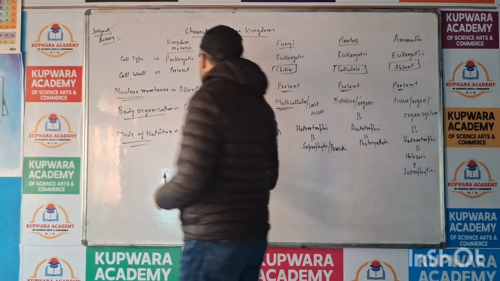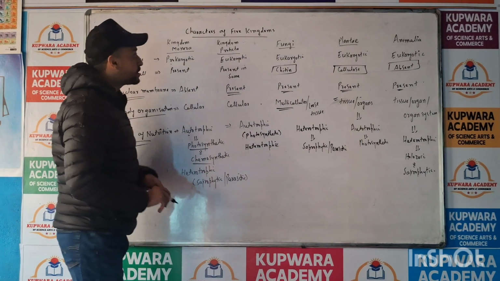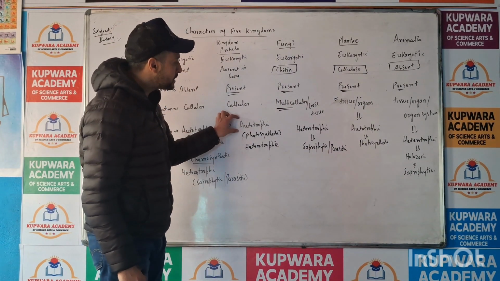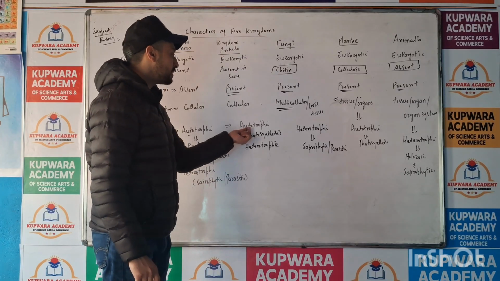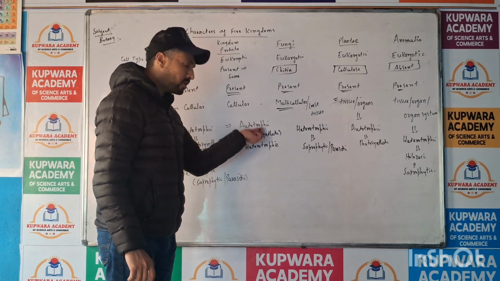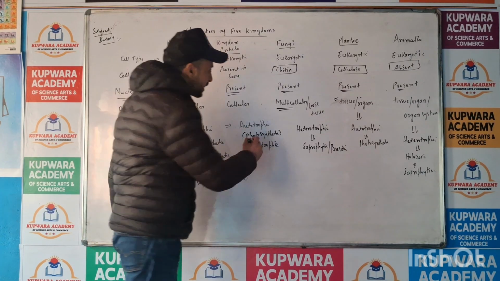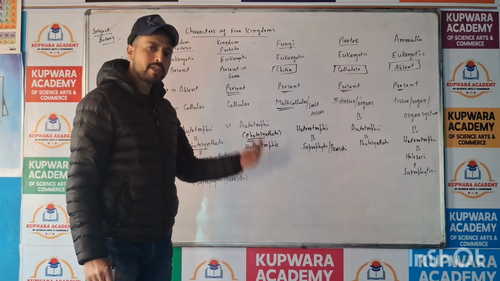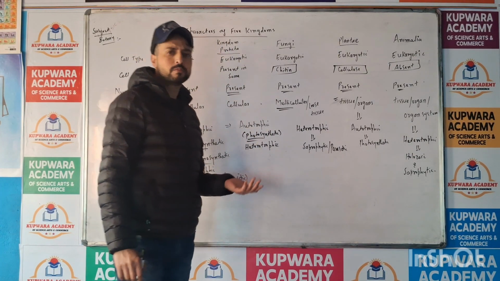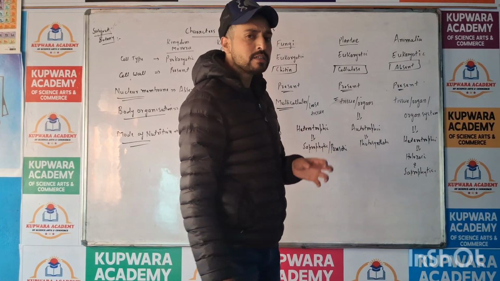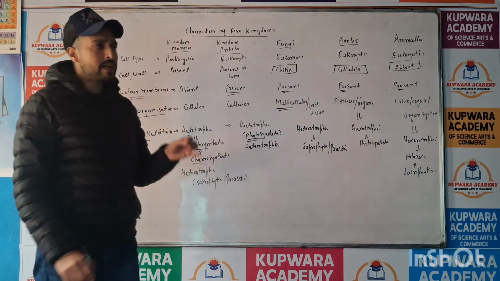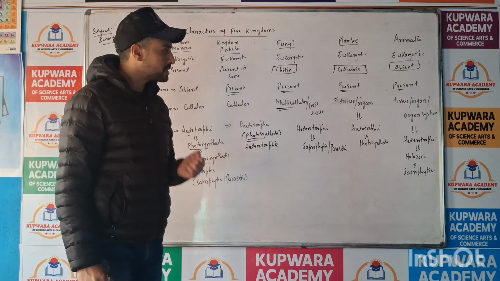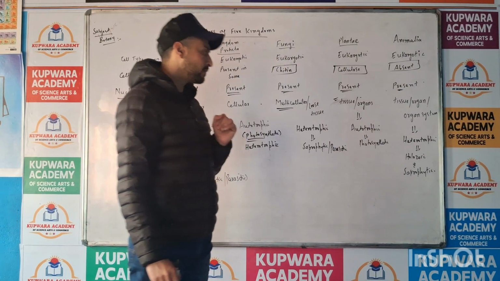Now, we will talk about nutrition in Protista. So far as Protista are concerned, Protista are autotrophic, and in autotrophic mode of nutrition, they are photosynthetic, as well as Protista are heterotrophic. So both the modes of nutrition, that is autotrophic mode of nutrition and heterotrophic mode of nutrition, are present in the kingdom Protista.